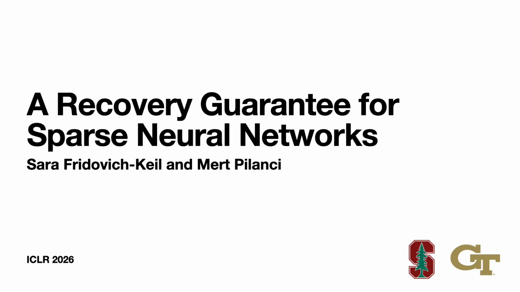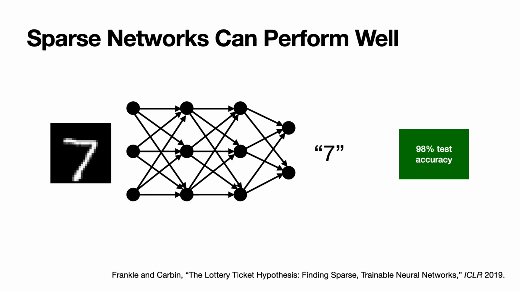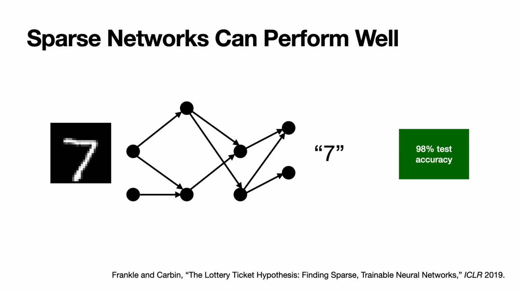My name is Fridovich-Keil, and I'm excited to present our work proving a recovery guarantee and efficient algorithm for finding sparse neural networks. Prior work has shown that sparse neural networks can often match the accuracy of their dense counterparts while using far fewer parameters. However, actually finding these sparse, high-performing networks remains challenging.